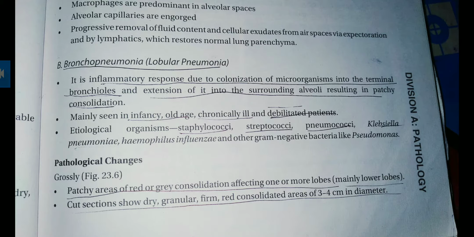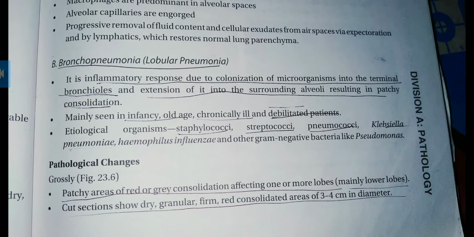The pathological changes which occur: grossly the patchy areas of red or grey consolidation affect one or more lobes, mainly the lower lobe. Mostly the same things will occur. Cut section shows dry, granular, firm red consolidated areas of 3 to 4 cm in diameter.